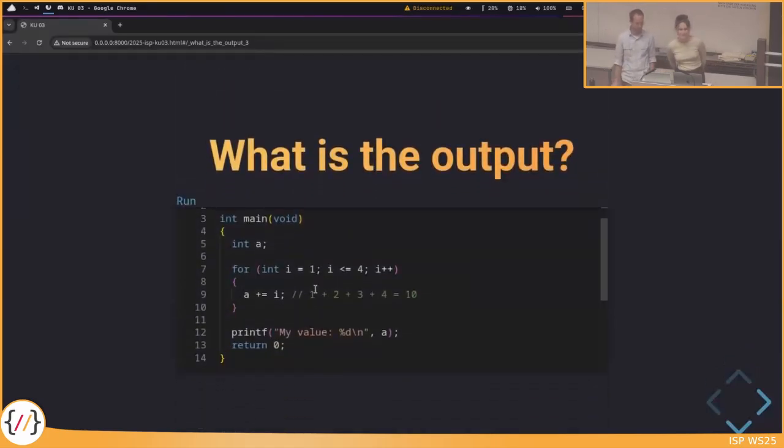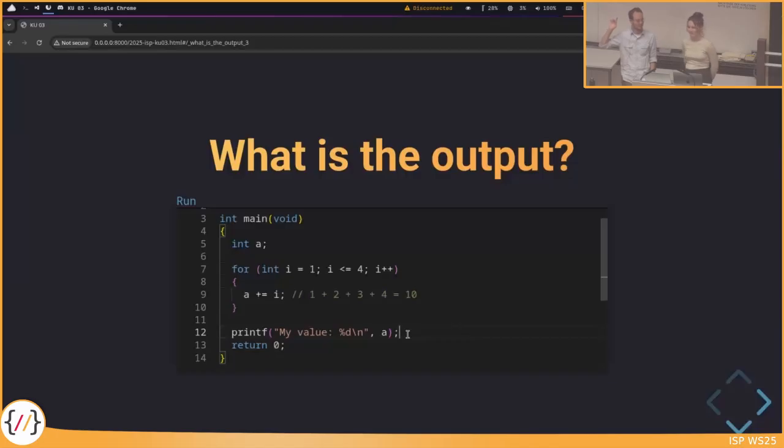Now, of course, I've got a second snippet, again with a variable a, now with a for loop, which just adds the numbers we iterate over, as I wrote in a comment. Who thinks that this is 10? Who thinks that something else is the output?